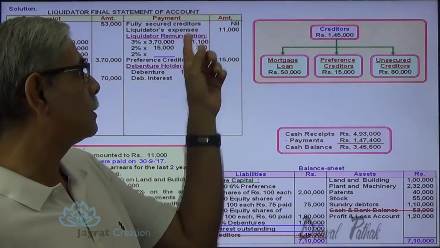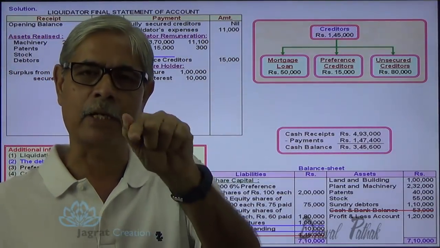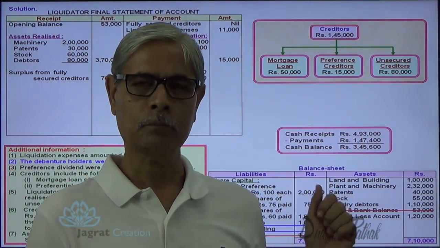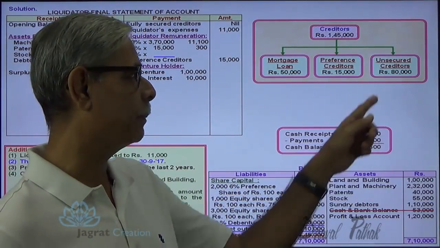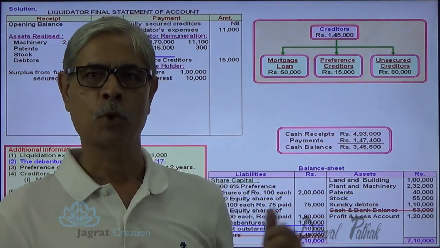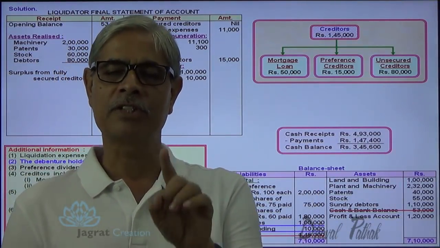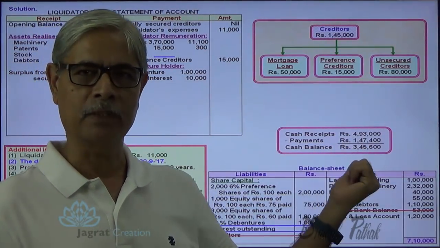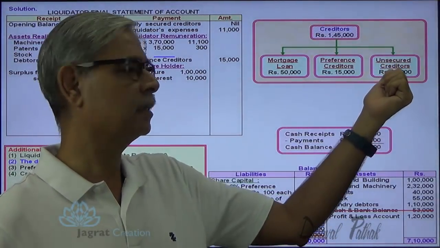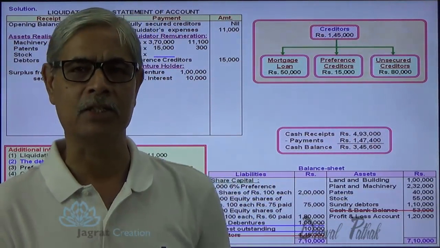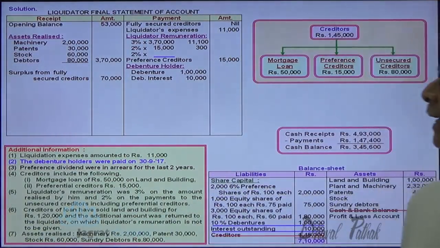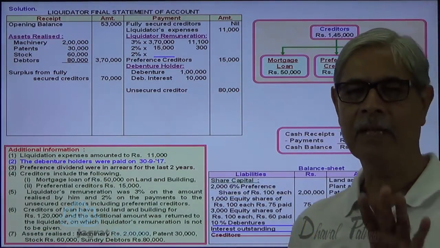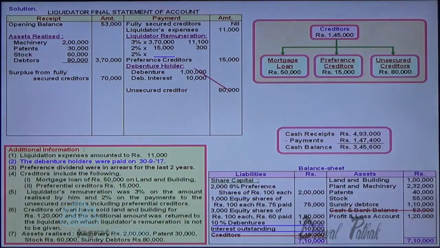After making all these payments, which includes payment to debenture holders 1,10,000, this is the cash balance available. And from that cash balance, he is in a position to pay 80,000 rupees comfortably. So now the liquidator should pay 6 months interest to the debenture holders, because funds available are more than the amount required to pay the unsecured creditors. That's an important consideration that students should notice. Now I can pay 6 months interest. If I require to pay 80,000, I will have sufficient funds so that I can pay the debenture interest.